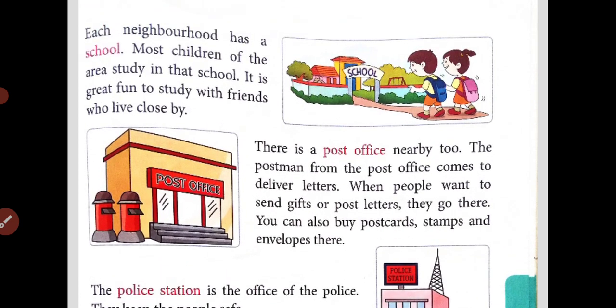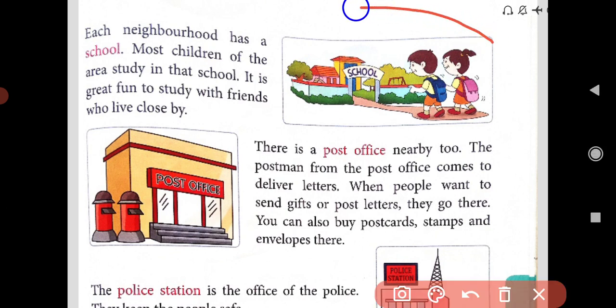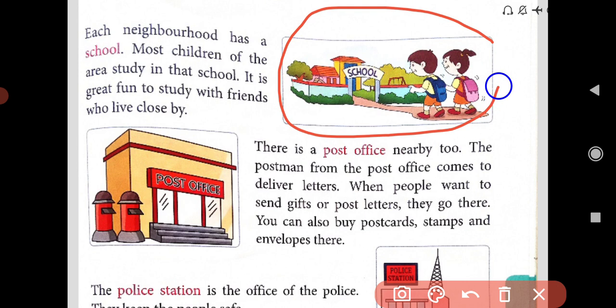Each neighborhood has a school, and dear students, we have a school in our neighborhood also. See, here is the school, and children are going to school. Most children of the area study in that school, and most children are from that area. They are studying in the school.